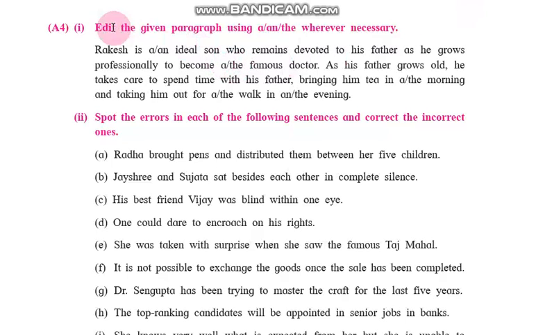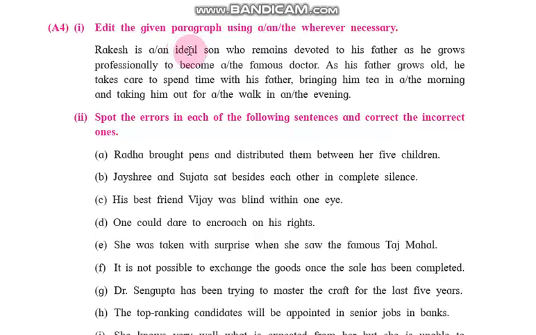Okay, we start again. We come up to this topic A4. Edit the given paragraph using a and the wherever necessary. These are articles. First one, Rakesh is an ideal son. Which is the proper article here? Ideal has a vowel sound, and when there is a vowel sound, we use an.